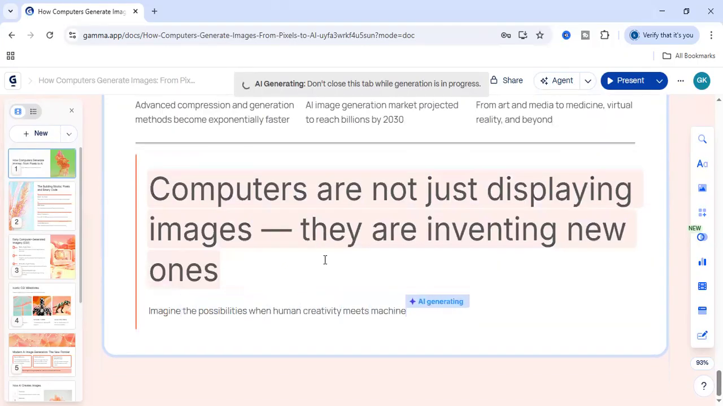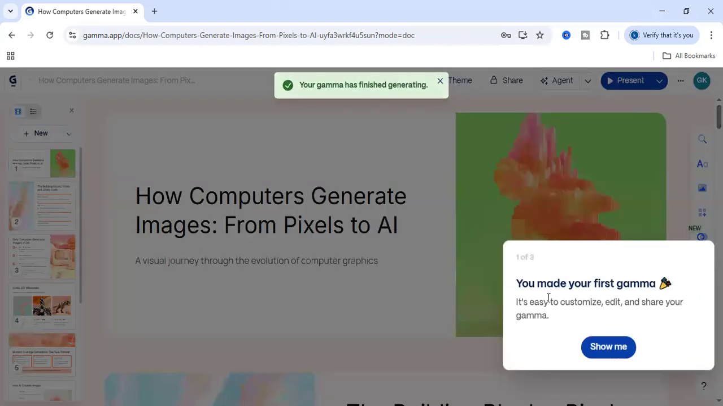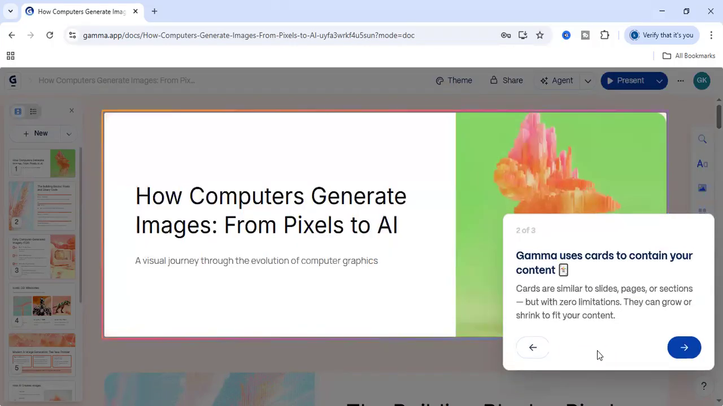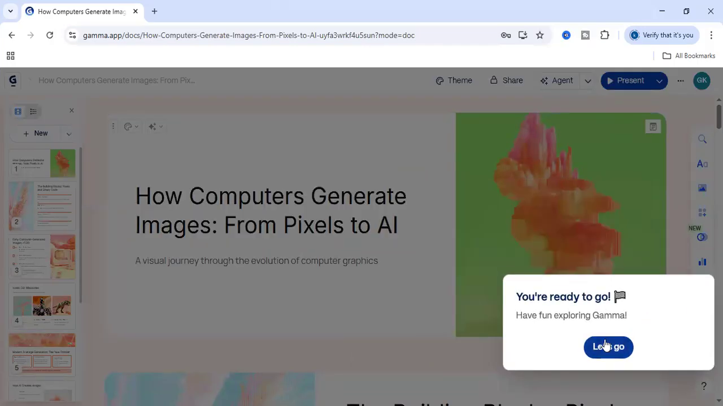So it is showing some of the important tips to enhance our PPT. Okay, gamma uses cards, continuous, etc. Yeah, right. We can skip also. Let's go.